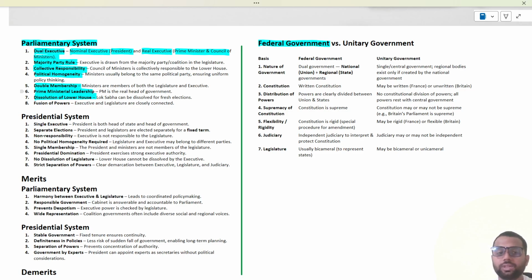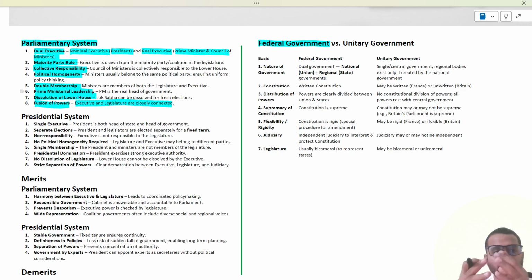Then there is the dissolution of the lower house, that is, the Lok Sabha is dissolved and fresh elections are held if the head of the cabinet, that is the prime minister, resigns, or the executive loses confidence in the house. In both cases, the dissolution of the lower house takes place. Then there is a fusion of power, that is, the executive and legislature are closely connected.